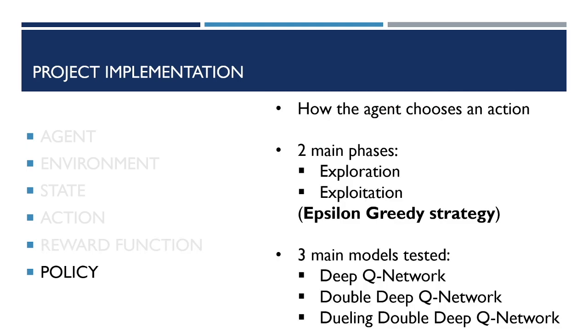The policy is how the agent chooses an action given a particular state. To find the optimal policy, there are mainly 2 phases. The first one is exploration, so the agent chooses random actions to explore the environment, and then it uses this knowledge to exploit, so choosing the best action depending on that particular state. This is known as epsilon greedy strategy. There are 3 main models tested: DQN, double DQN, and dueling double DQN.